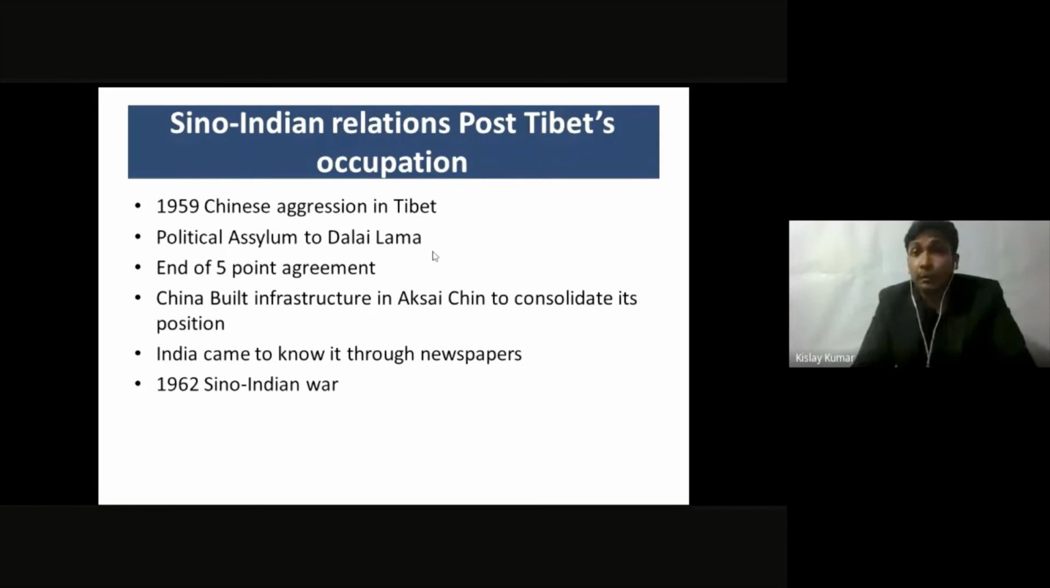The temperature was in minus, and Indian soldiers lost. Many soldiers were killed. More than 1,300 soldiers were killed. Around 1,400 disappeared. No one came to know what happened to them. They were all killed, and many were wounded. More than 1,400 soldiers were wounded. So this was a very bad end of the war, where India lost.